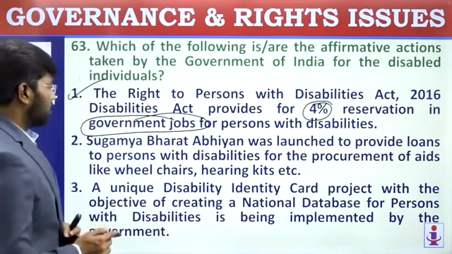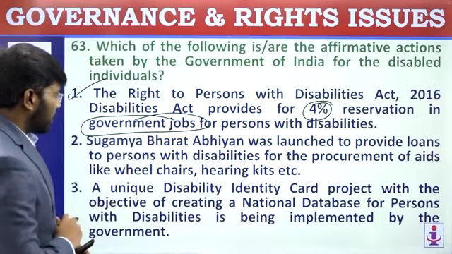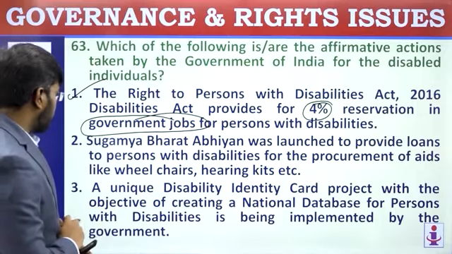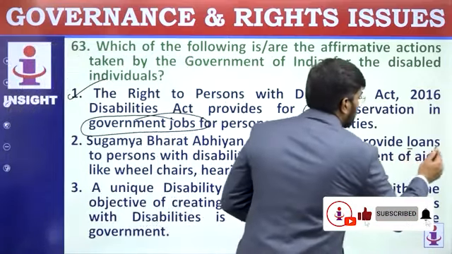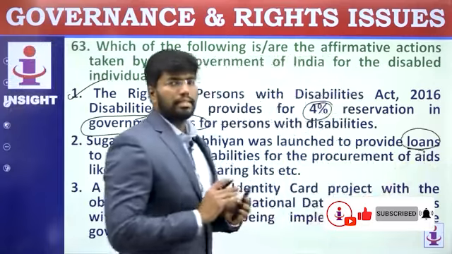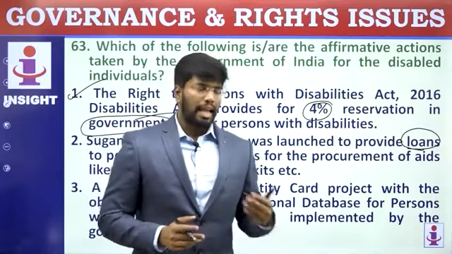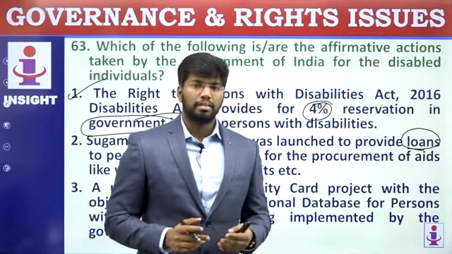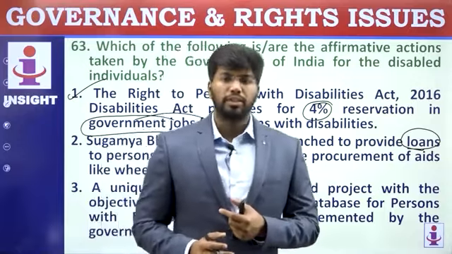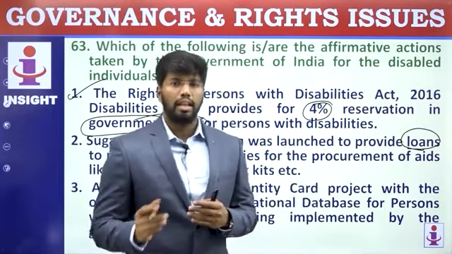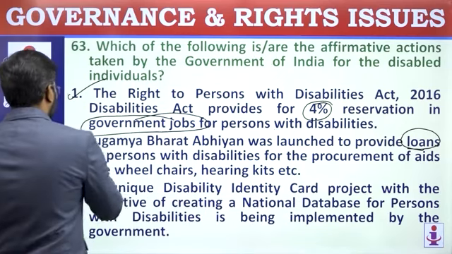Sugamya Bharat Abhiyan was launched to provide loans to persons with disabilities for the procurement of aids like wheelchairs and hearing kits. It doesn't have any provision like loans. They are for accessibility, like ramps in public spaces, public buildings, infrastructure, and modes of transport, with special arrangements for them to climb and sit. So it doesn't deal with loans.